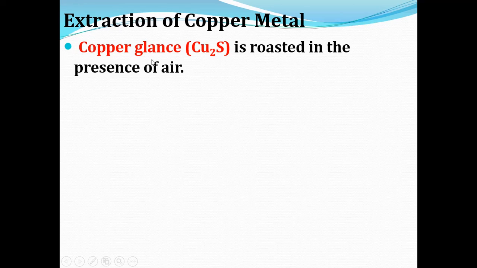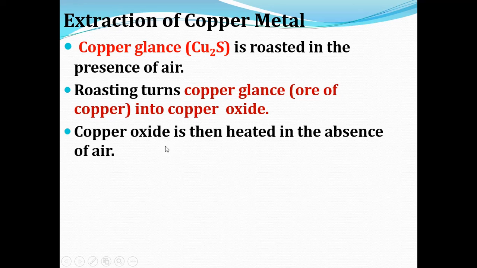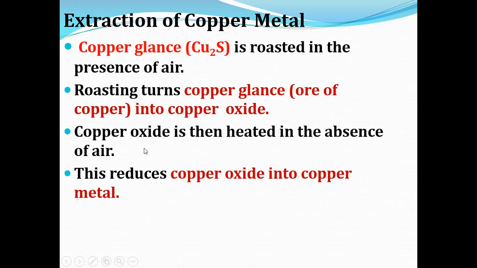So here copper glance is roasted in the presence of air. Roasting turns copper glance into copper oxide. Then copper oxide is heated in the absence of air. This reduces copper oxide into copper metal.